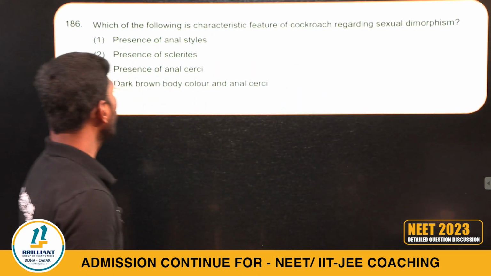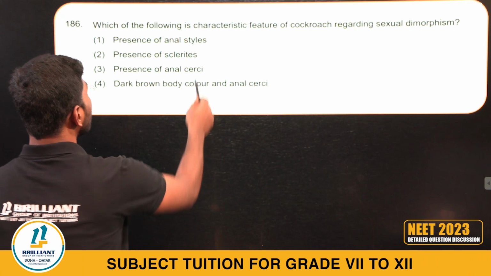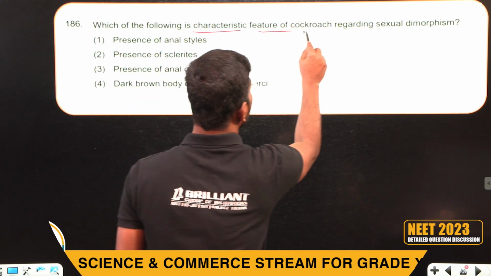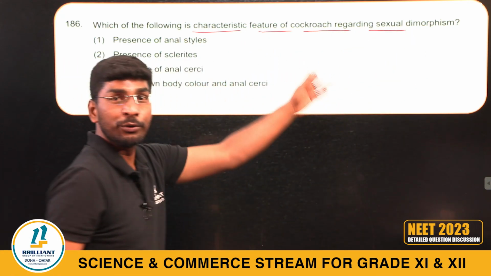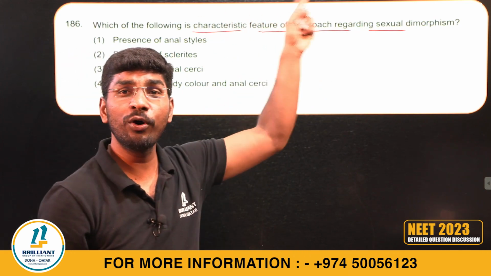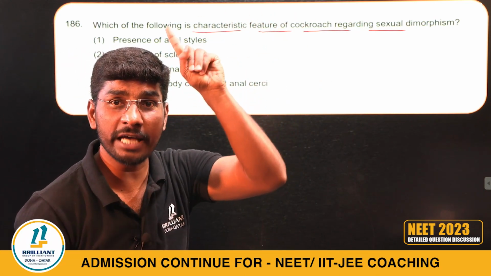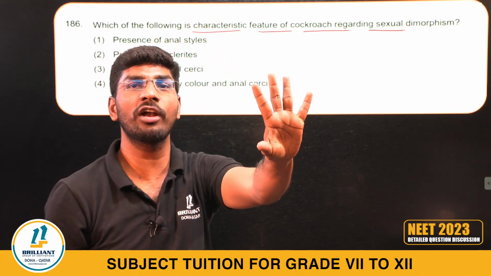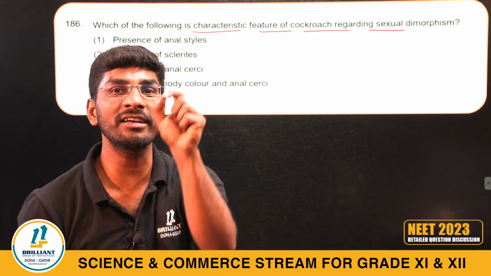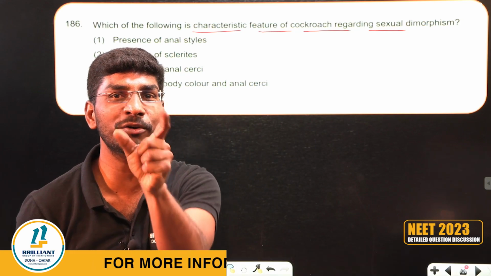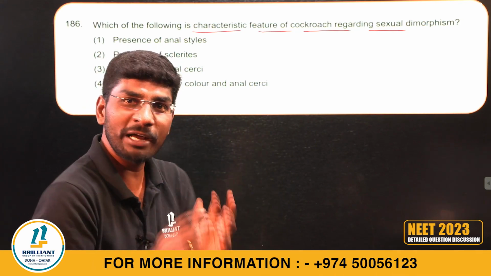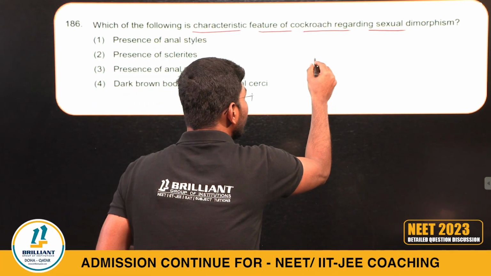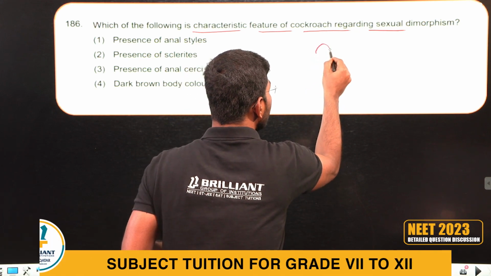186th question. Which of the following is a characteristic feature of cockroach regarding the sexes? Do you remember, students? I explained the same question in the theory class. Many of you remember in the examination hall, I think so, because that day I clearly mentioned the sexes of male and female cockroaches. If you are able to recall, this is the cockroach.